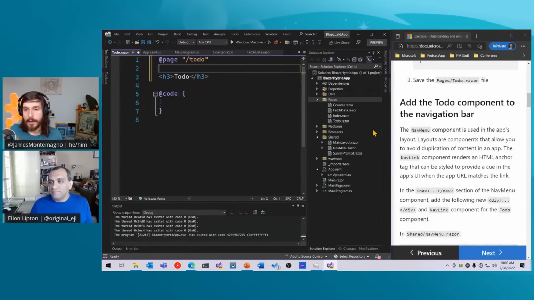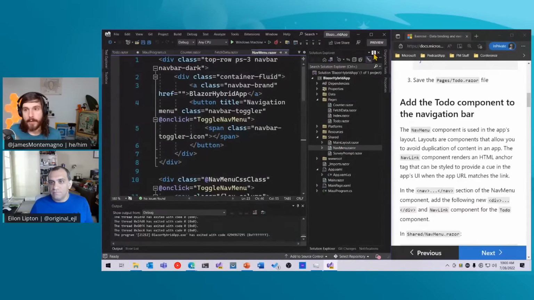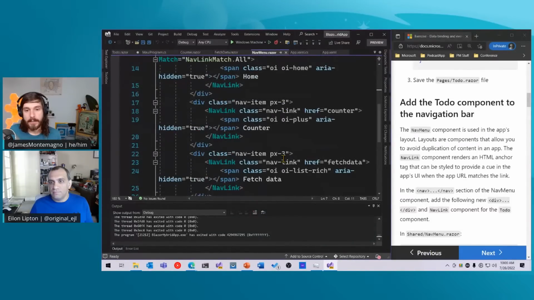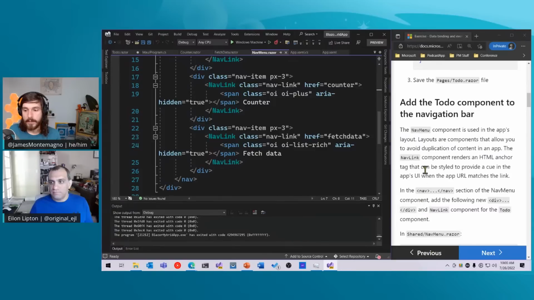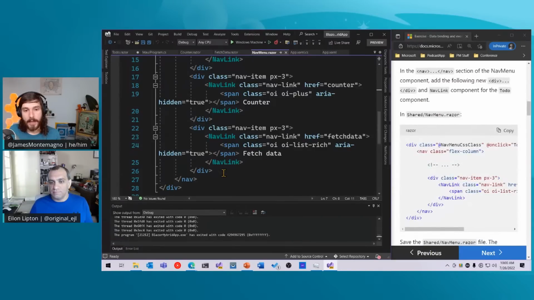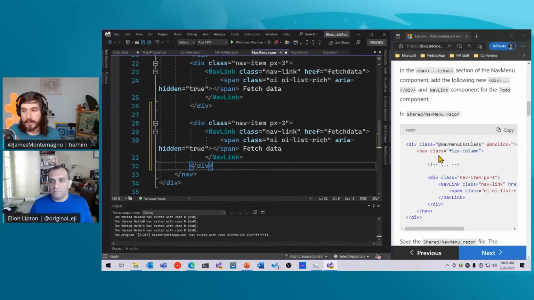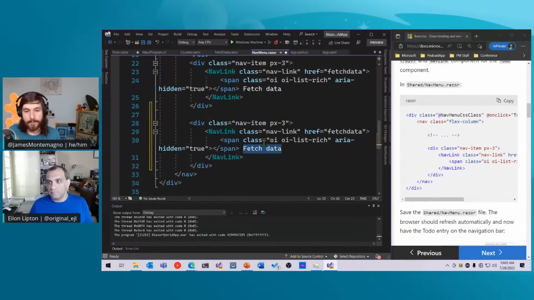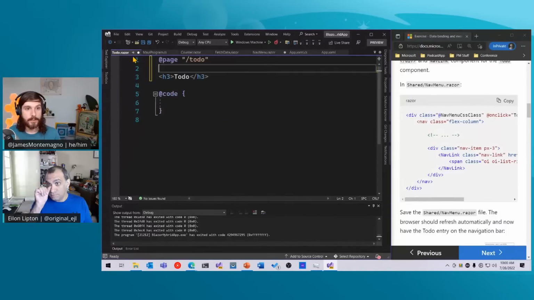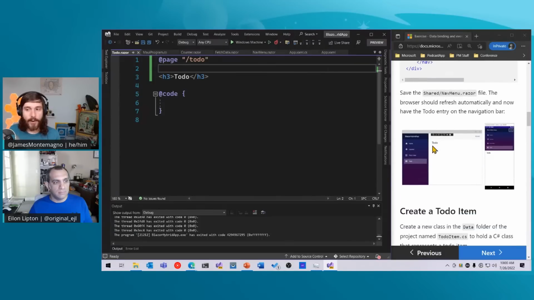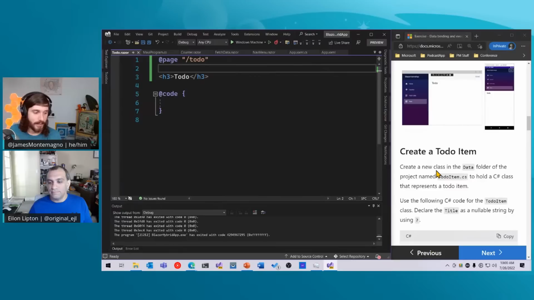So now we're going to go into our navigation, which is inside of our nav menu, and add just another menu item in here. I'm just going to copy and paste this menu item from fetch data. Instead of fetch data, I'm going to call it to do. And then I'm also going to give it the URL of to-do, because that's what we named it over here in this to-do.razor file, right? So we just named it there. If I ran it, it would just show up in the menu. That's not fun. Let's actually do the thing.